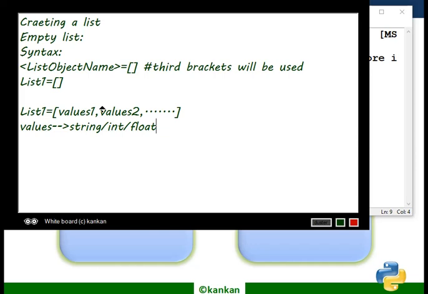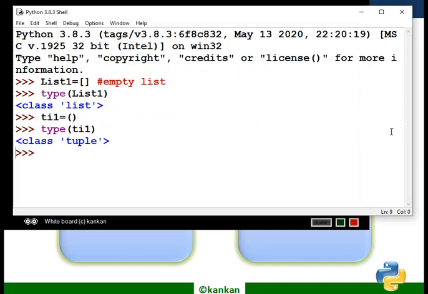Now just giving an example with the code. I have created list1. Now I have assigned the values. This is a string value, this is an integer type of value, and this is a float type of value.